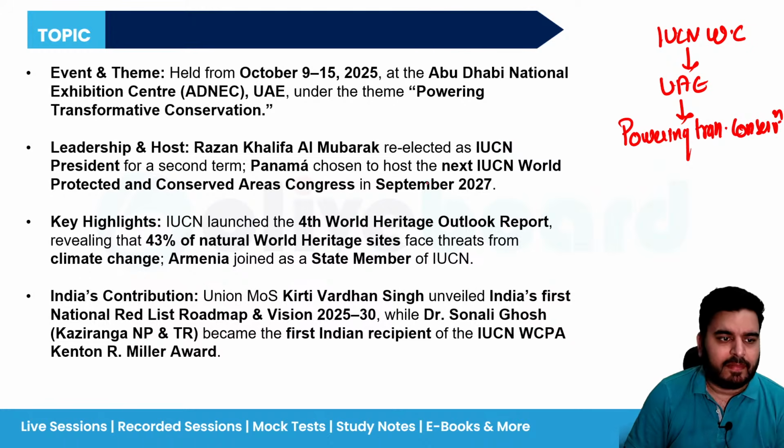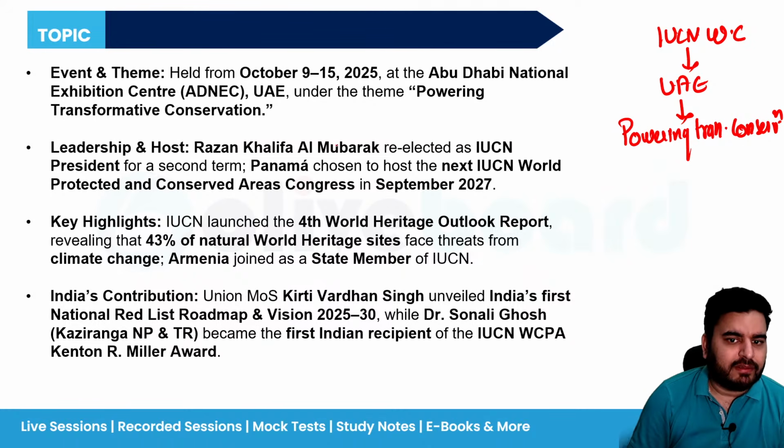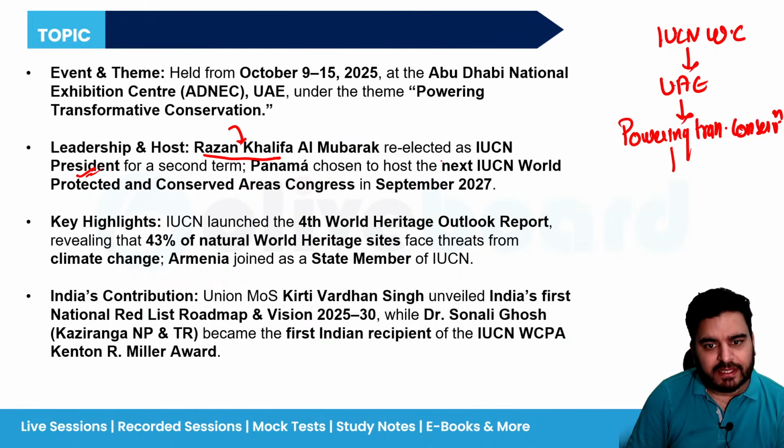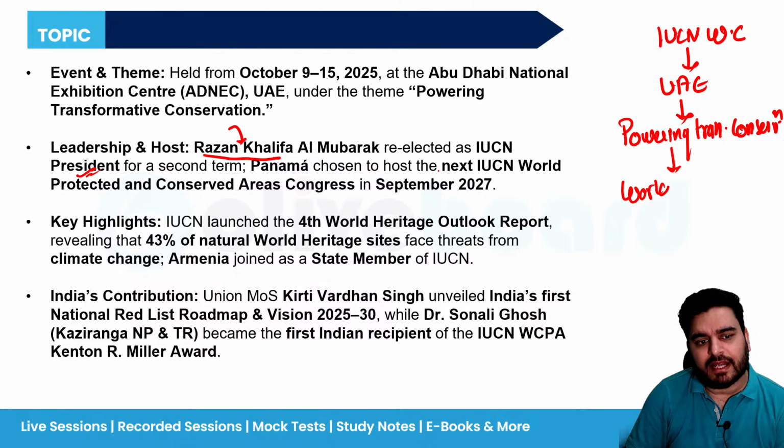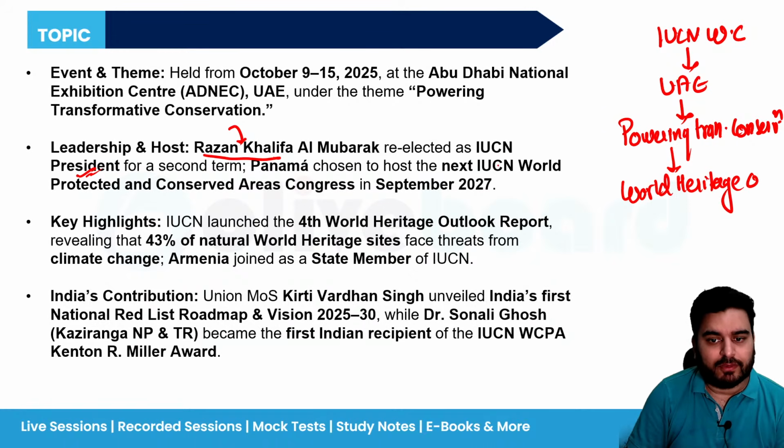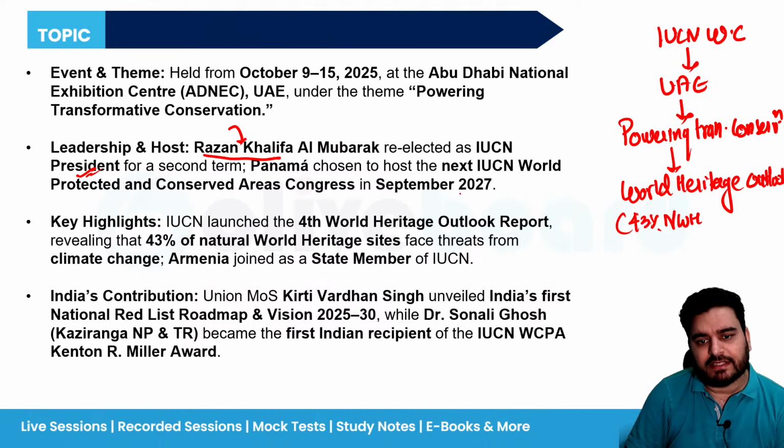Okay. Now you have to remember who is the president of IUCN? Razan Khalifa. Okay, this is some additional fact you have to remember. During this meeting, IUCN has released the World Heritage Outlook report. You have to remember the name of the report also. Okay, and in this report, they said that 43% of natural World Heritage sites are in danger.